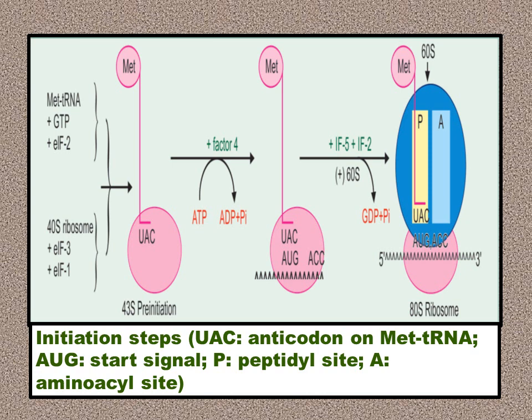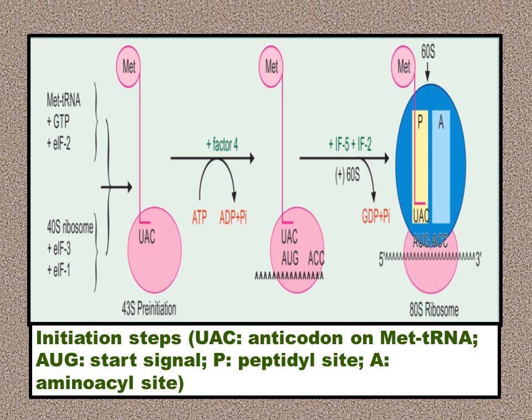Remember, in protein biosynthesis there are many protein factors also involved along with the enzymes and the codons, anticodon, tRNA, mRNA, etc. So along with the 3 factors, the 40S ribosomal unit becomes the 43S pre-initiation complex, and the methionine charged tRNA is attached to the ribosomal unit.